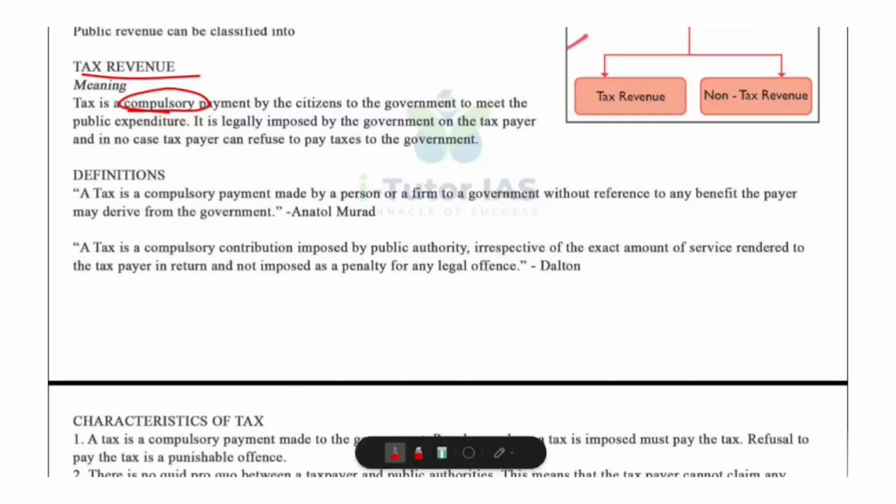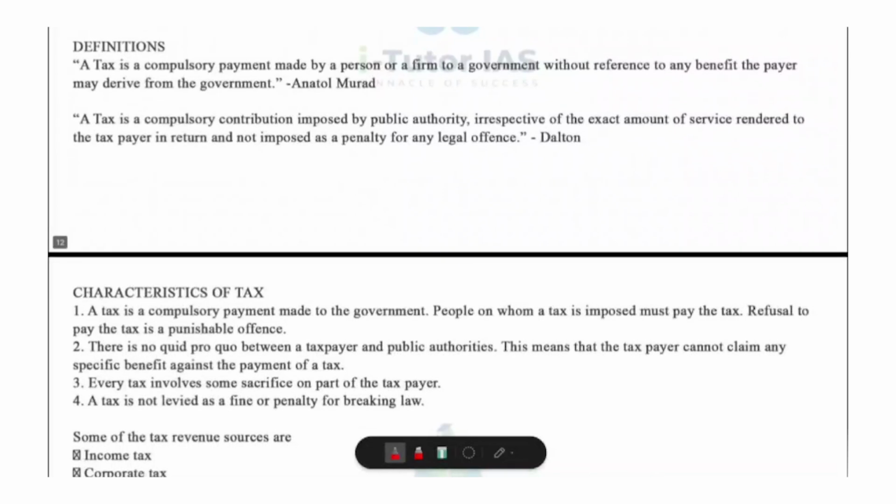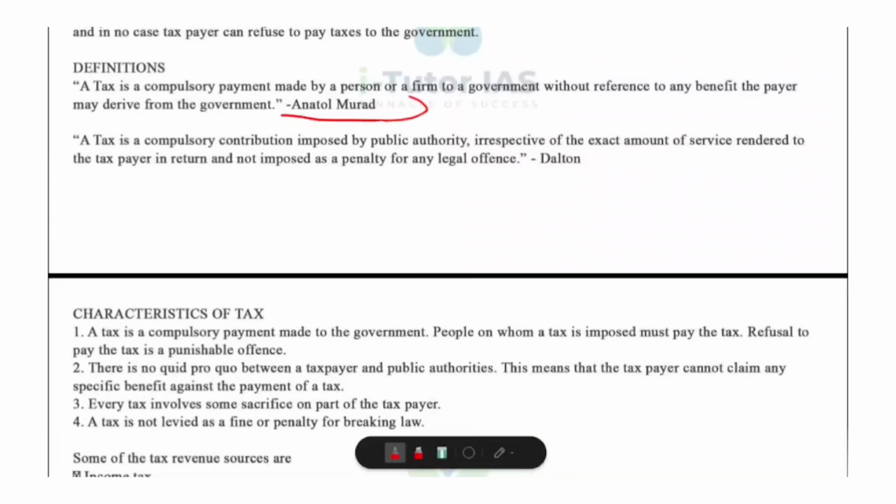Okay. Now, what are the sources of public revenue? Do you know? Yes, public revenue mainly comes from tax revenue and non-tax revenue. Okay, before studying in detail, let us understand what a tax means through standard definition. First, let us look at the definition of Anatole Murat. He told that a tax is a compulsory payment made by a person or a firm to a government without reference to any benefit the payer may derive from the government. Okay, that means you must pay tax even if you do not get any special benefit in return. For example, paying income tax does not give you a special road or special facility.